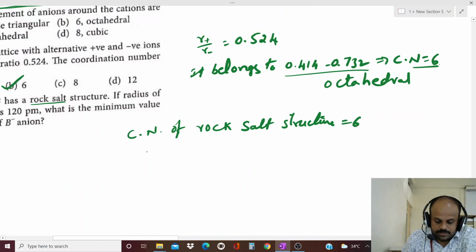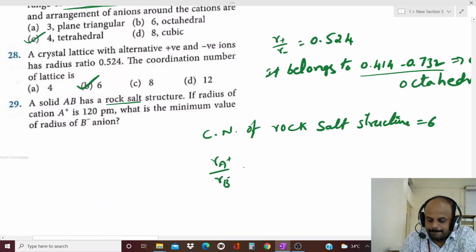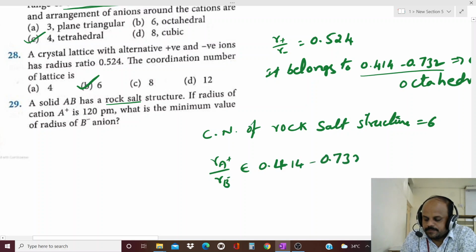So the ratio R A plus by R B minus is in between 0.414 to 0.732, because the rock salt structure has coordination number 6, and 6 means the radius ratio belongs to this range. Now they asked the minimum value of the radius of B minus anion.